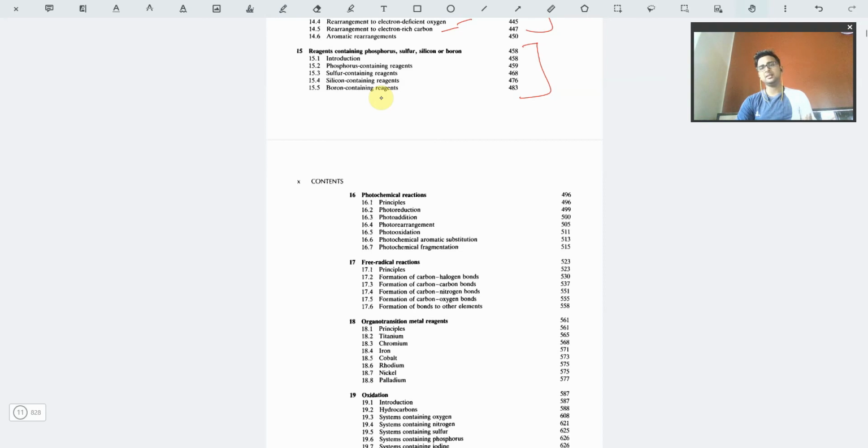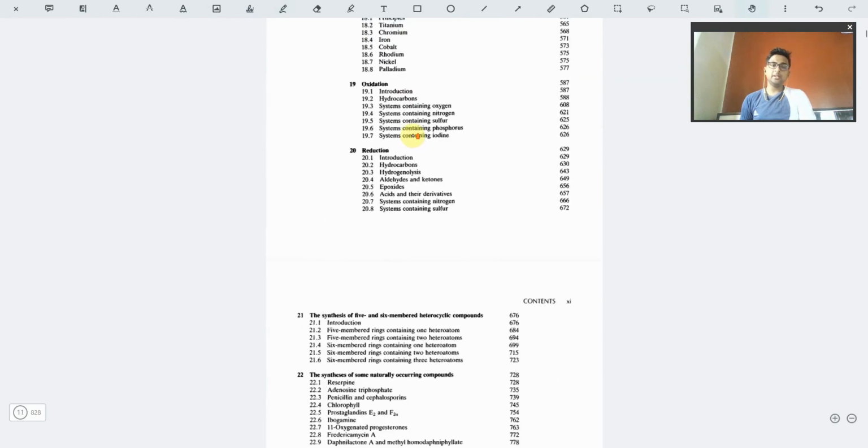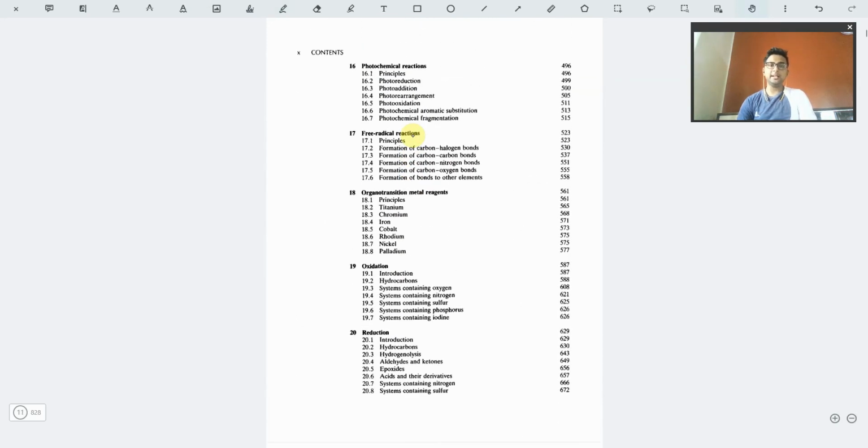I won't be recommending just this book for following this part. You may consult the Jerry March book I have already mentioned in the start. Next, we have quite specific kinds of reactions, that is photochemical reactions, all types of photoaddition, photorearrangement, photooxidation. Those are properly explained in this book.